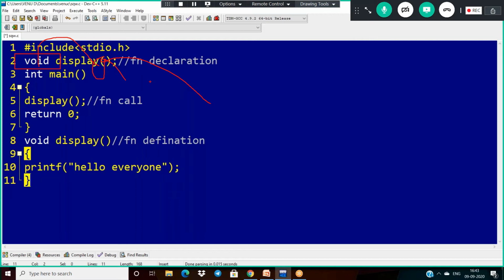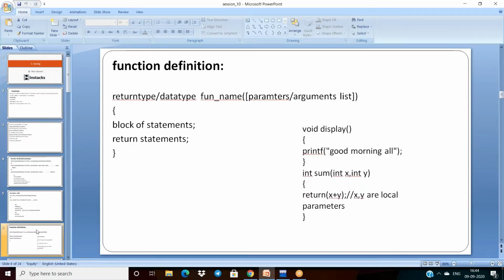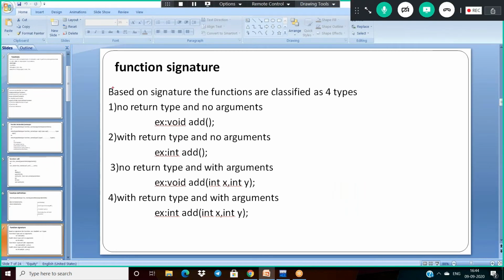So based on the signature, functions are classified into four types. Signature tells the return type, number of arguments, and data type of arguments.